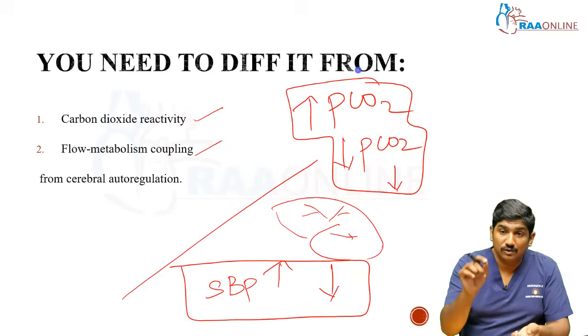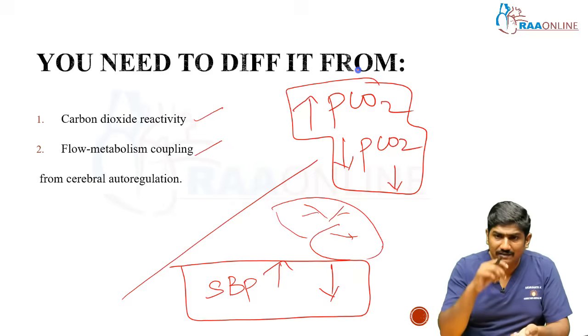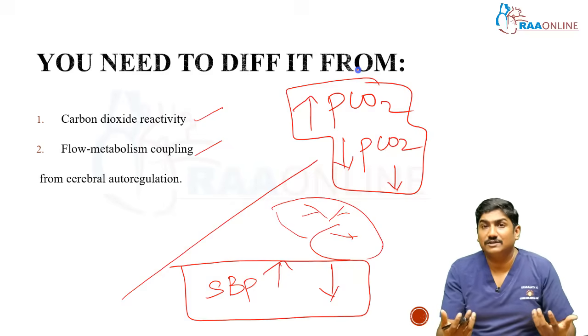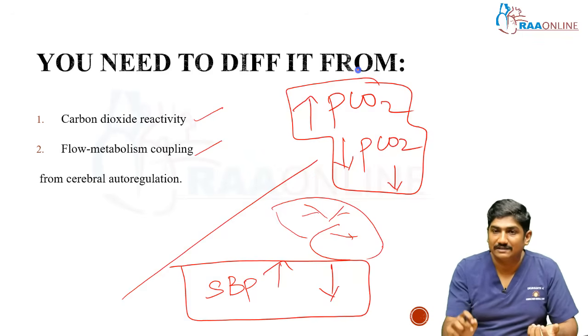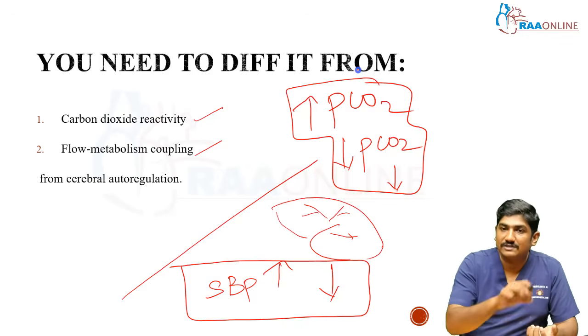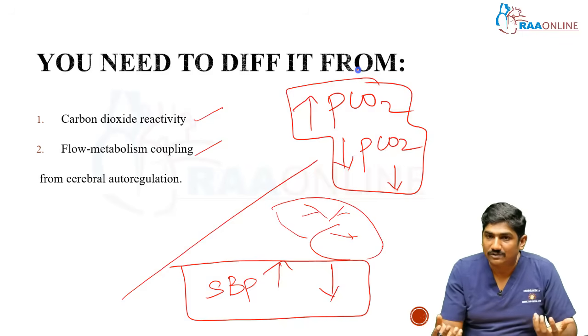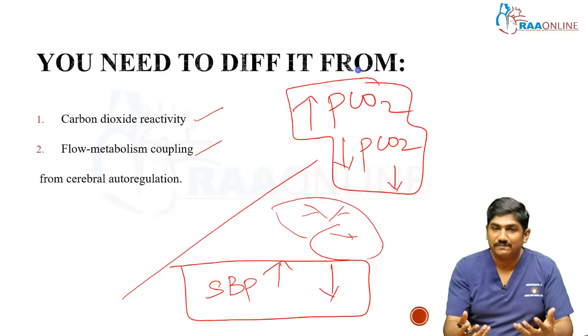There is another thing called localized carbon dioxide. What is localized carbon dioxide? Now, if I ask you what is my potassium value, you will specifically take a sample and check, and you'll say this is the potassium value. You will specifically take a sample and check, and tell me what is the PO2 and SO2. So now I'm giving you a scenario, right?